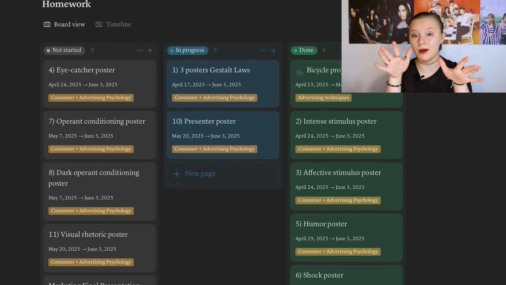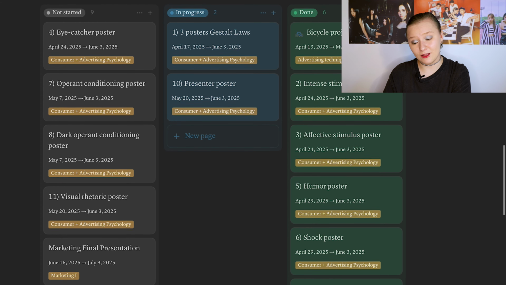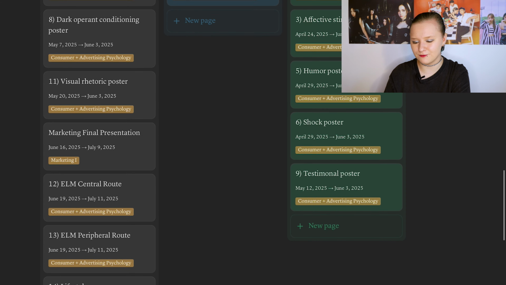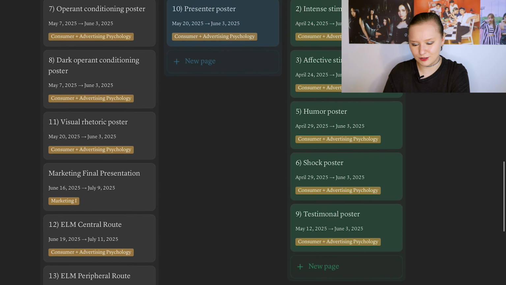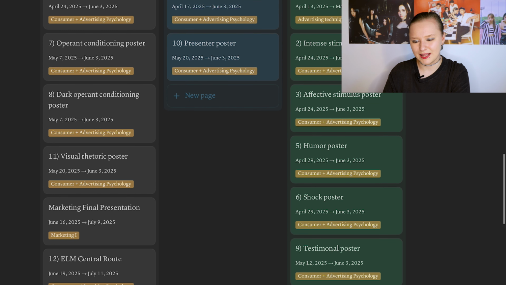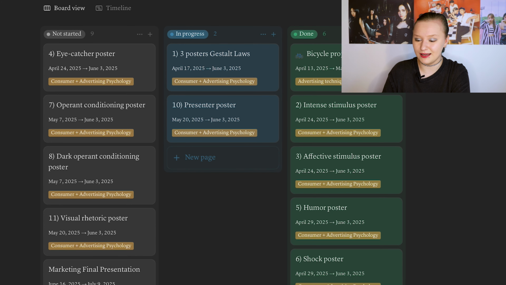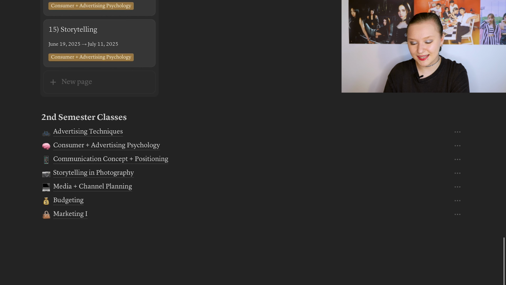Here I track all my homework, like not all, but I'm trying to. For example, I have a lot of posters to make, so I just have them like 1, 2, 3, 4, 5 until 15, and some of them are in progress. I don't remember which one, so maybe some of them are just said that they're not started, but still, some in progress, some are already done, and most of them are not started. And yeah, here in the end we have just some pages to track main information about this course.